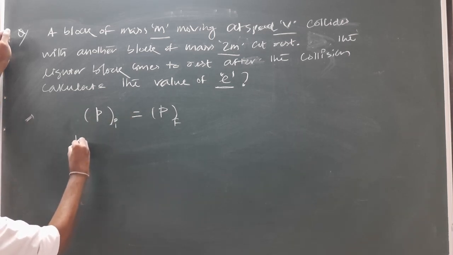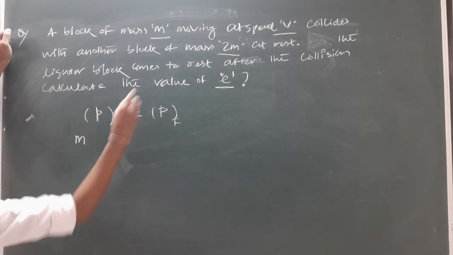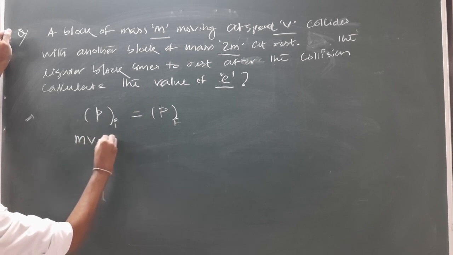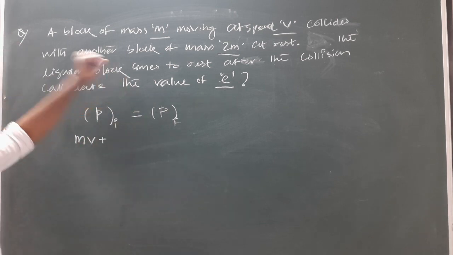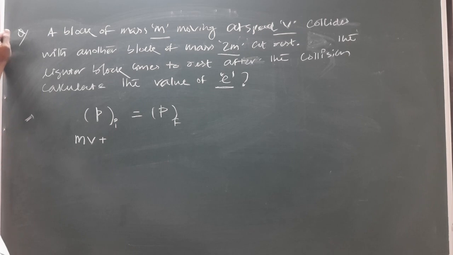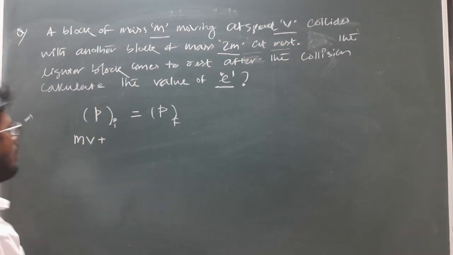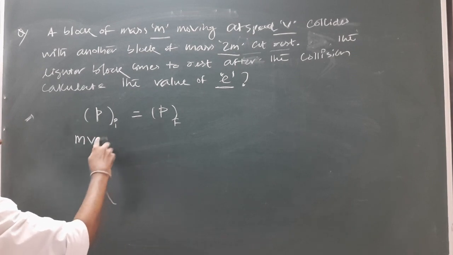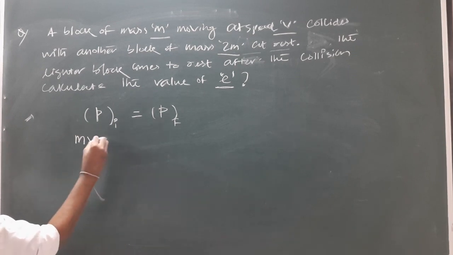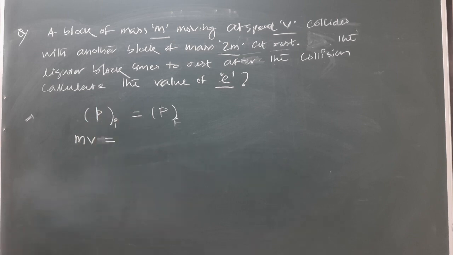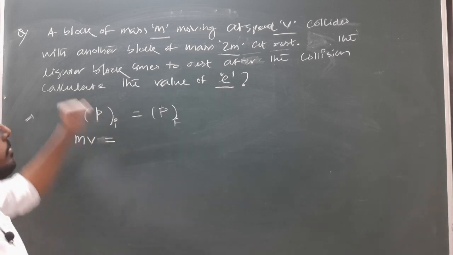That is mass of the lighter block, small m, moving with velocity v, plus what is the initial momentum of the heavier block? Because it is at rest, its momentum is 0. So the initial momentum of the system will become how much? m into v, which is equal to the final momentum of the system.